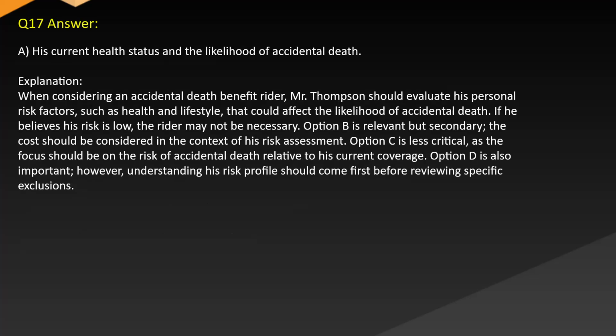Answer A. His current health status and the likelihood of accidental death. Explanation: when considering an accidental death benefit rider, Mr. Thompson should evaluate his personal risk factors, such as health and lifestyle, that could affect the likelihood of accidental death. If he believes his risk is low, the rider may not be necessary. Option B is relevant but secondary, but the cost should be considered in the context of his risk assessment.